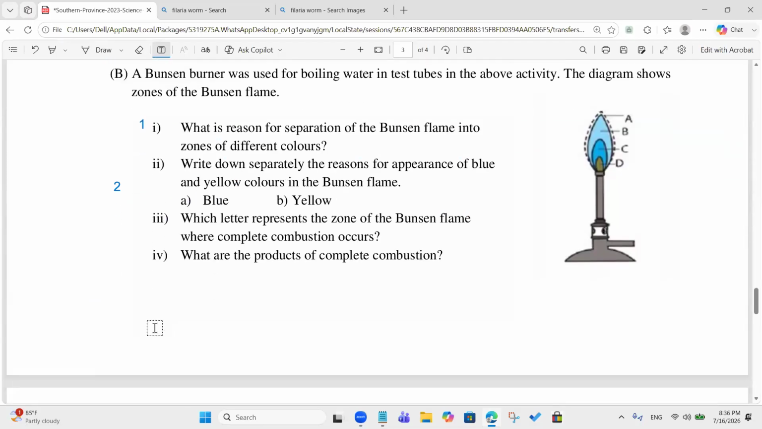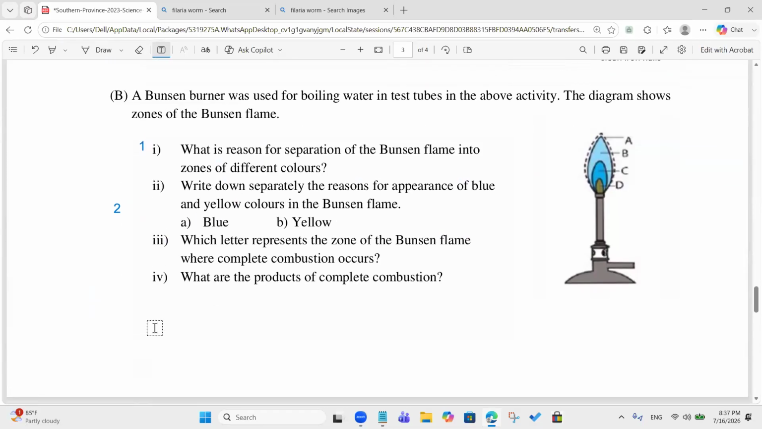Which letter represents the zone of the Bunsen flame where complete combustion occurs? C, sir. Are you sure about that? It's C or D, sir. Yes, C, because it's the darkest blue color. Give me a second. It's A. The colorless one is where complete combustion occurs. I think that should be the answer.